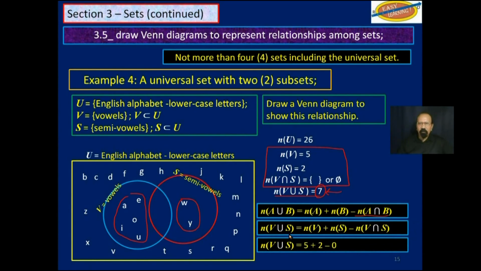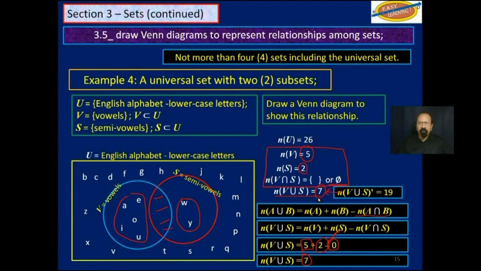Cardinality of V is 5, which is this. The cardinality of S is 2, which is that. And now the cardinality of V intersection S is 0. It's a null set, so 0, which means that the cardinality of V union S is 7. We didn't have to subtract anything from here because there is nothing there.